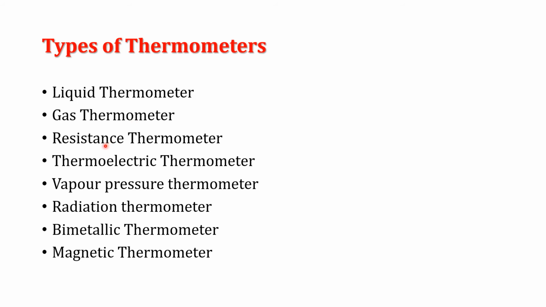Resistance thermometer, which is based on the principle of change in resistance of the metal with change in temperature. For example, platinum resistance thermometer. Since the resistance of the platinum changes with temperature, hence the name is resistance thermometer or platinum resistance thermometer.